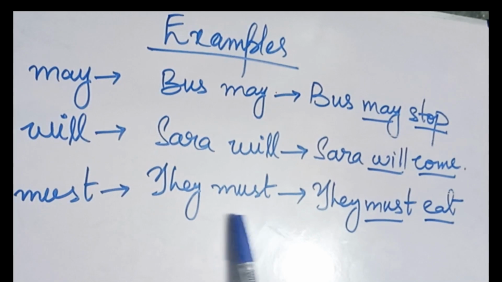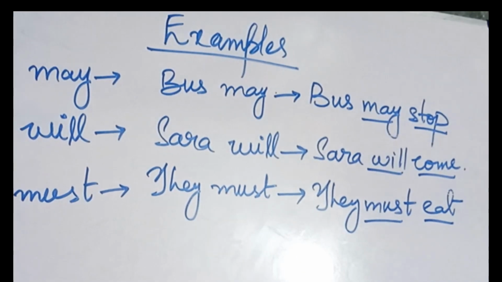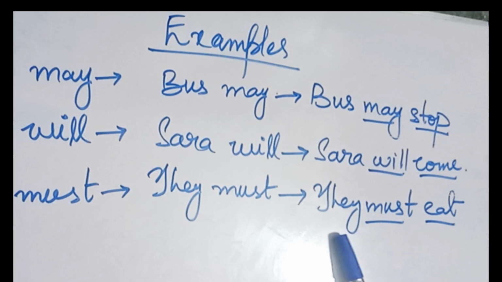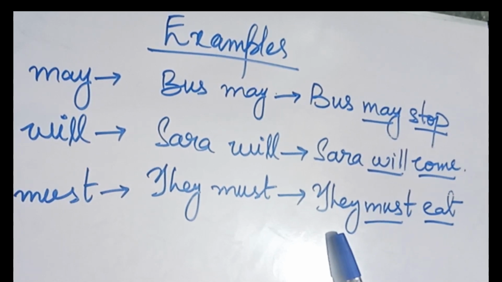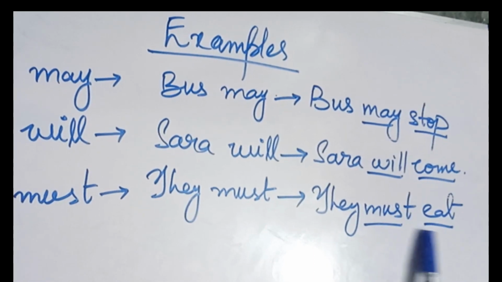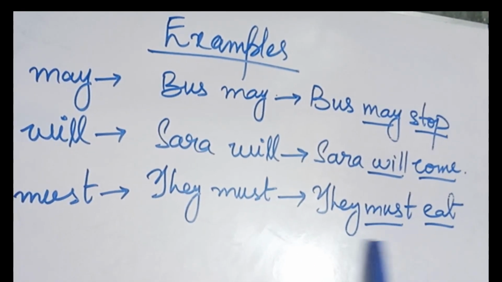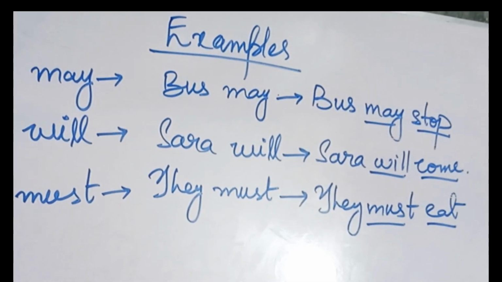If I write they must, it is not conveying any proper message and it is of no use. If I write they must eat, now I am clear that they must eat. Must is the helping verb or auxiliary verb, and eat is the main verb over here.